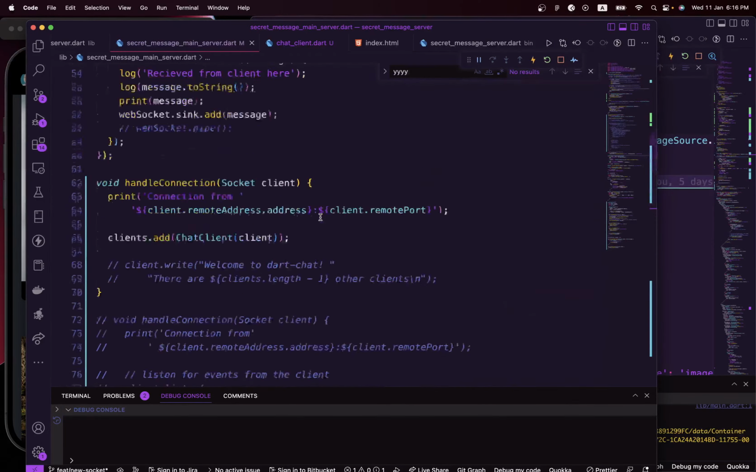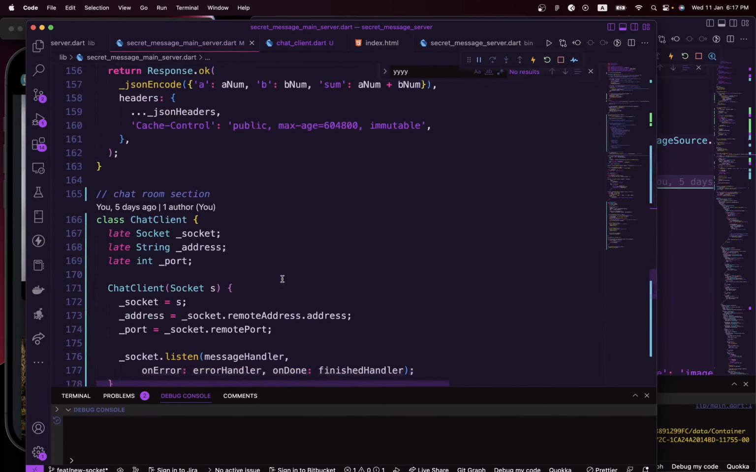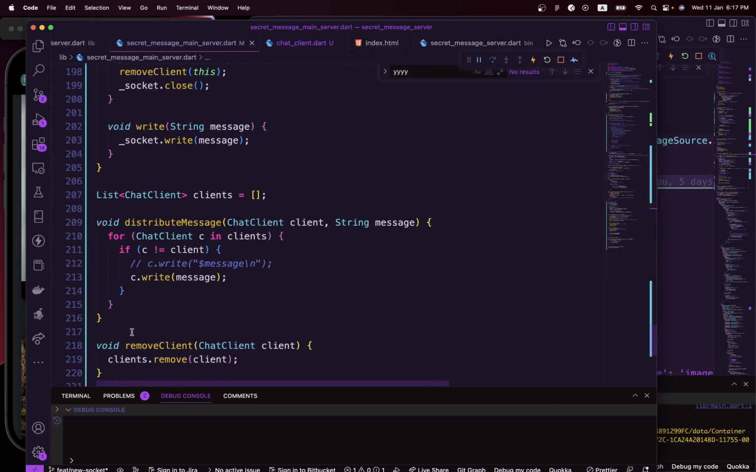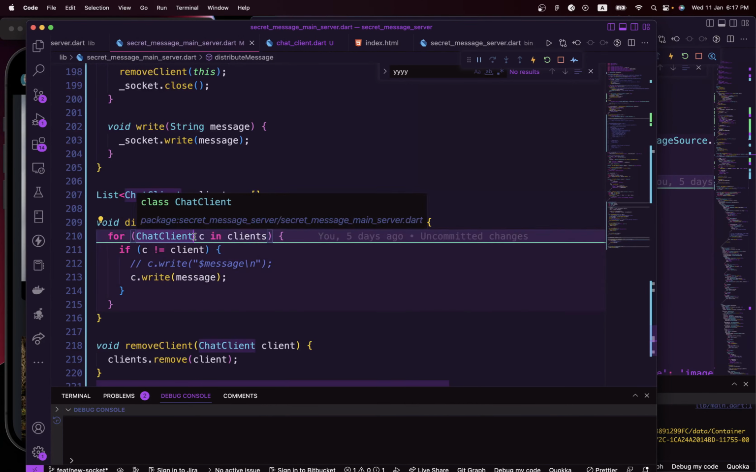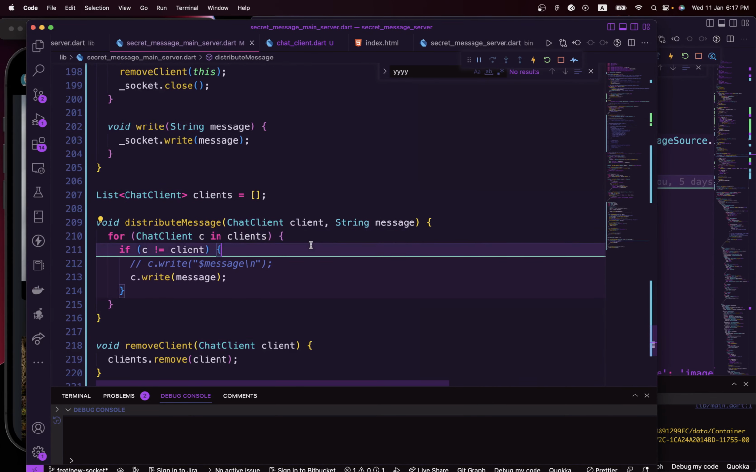So over here, let's see. Okay, this part is actually broadcasting our messages. So let's say we want to send a message between two clients that have the same public key. If the public keys are matching, send a message between those two clients. I think that makes sense.